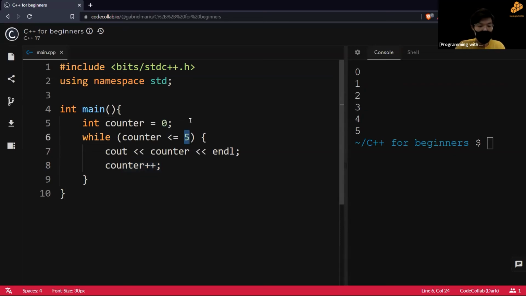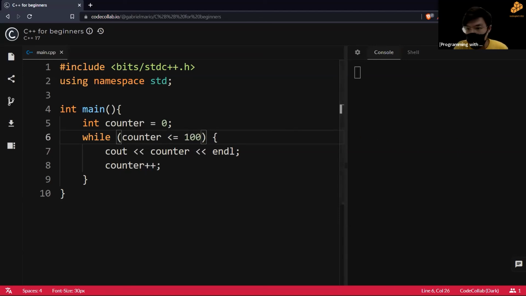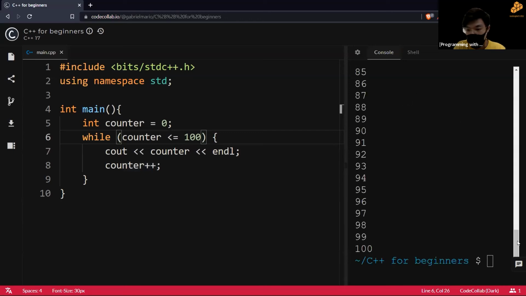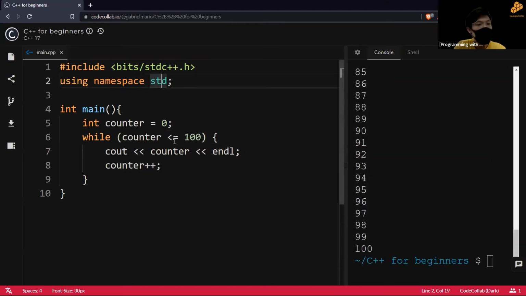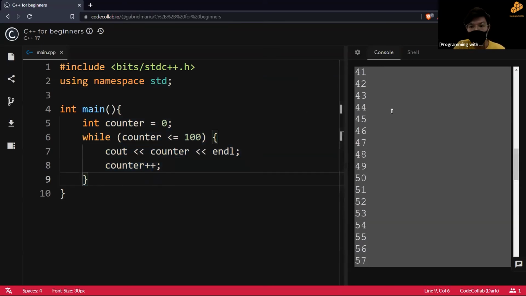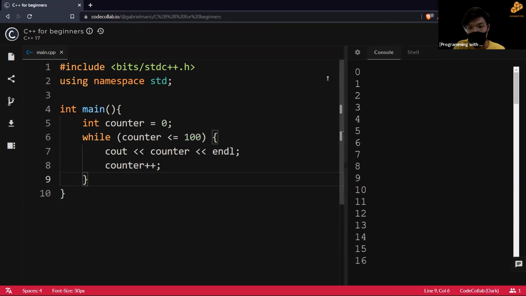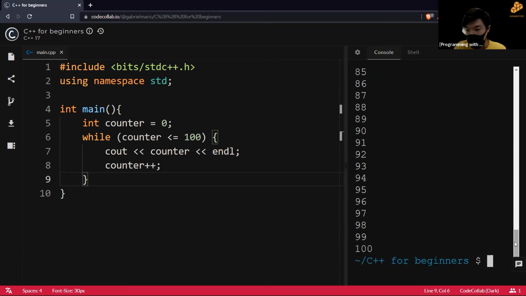Okay, so let's change this number as I mentioned earlier. All you have to do to count is just change one number, right? Simple as that. Let's say 100. Okay, let's see if you can see. Yeah, we print all the numbers from 0 all the way to 100 just by changing one number, right? You can see how efficient loops are. We don't have to type 1, 2, 3, 4 all the way to 100, right? This is a very interesting and efficient thing about loops. The computer does it for you, okay?